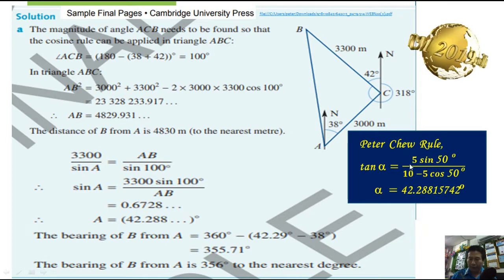And by using Pikachu rule, just 2 steps only for this question. And you can see Pikachu is direct, simple, and more easy compared with the method provided by Cambridge University Press. This one, 2 steps. This one, more than 8 steps. See? It's easier.